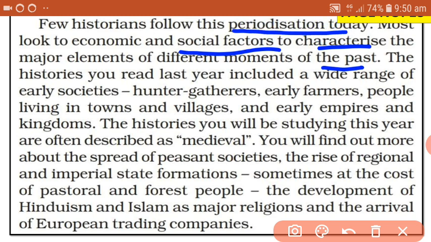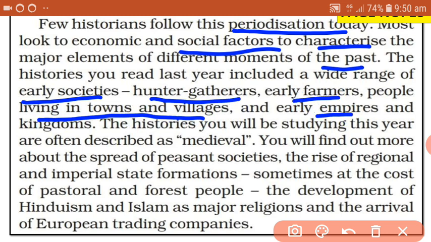So the history which we completed last year in 6th standard dealt with early societies, hunters and gatherers, early farmers, people living in towns and villages, early empires and even kingdoms. So we have completed all this long passage of time in 6th standard. This year what we are going to study is about medieval, that is middle age, that means 700 CE to 1750 CE.